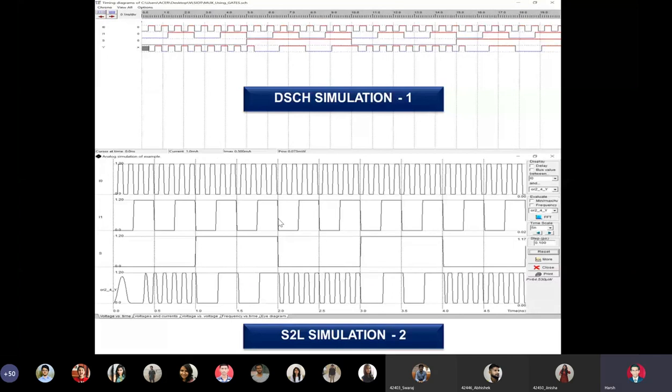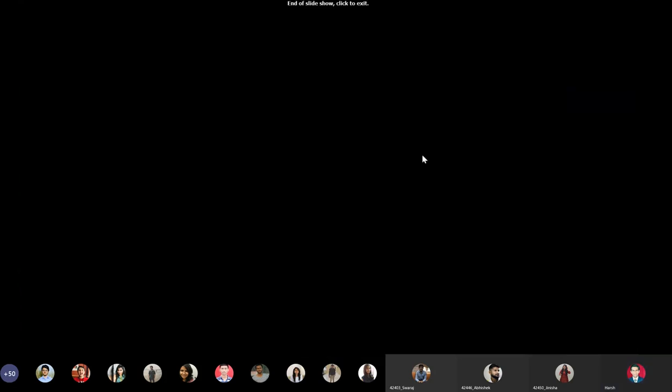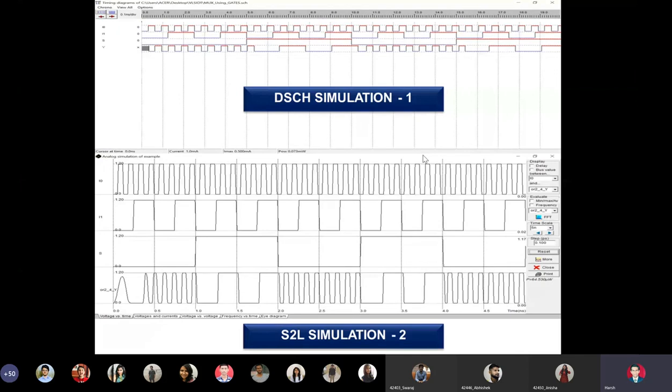So I have compared. You see the upper half shows the simulation of the DSCH tool, and below is the output of the layout. We see that they are perfectly similar. The same kind of waveform. Just observe the output of the DSCH simulation and the output of the Microwind simulation. We see that they are the same. That means my schematic is correct. So this was the end of the introduction.